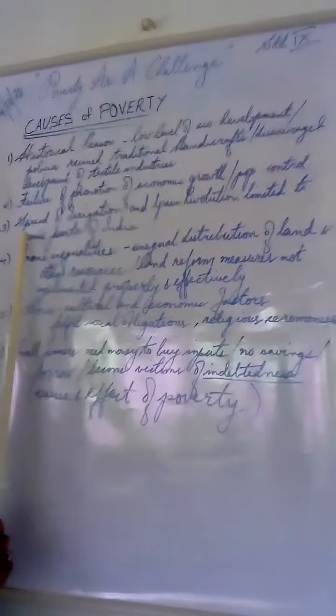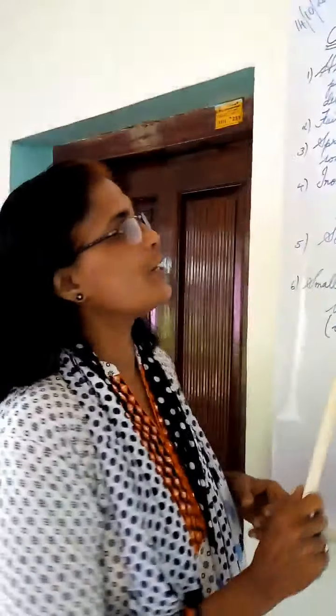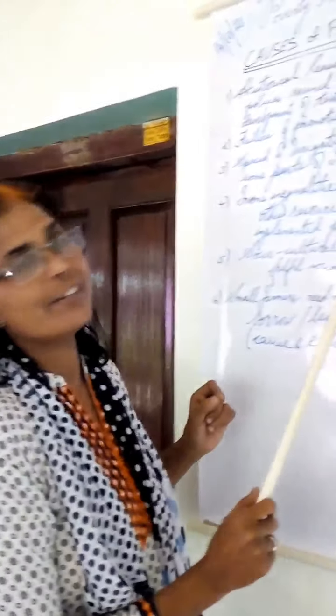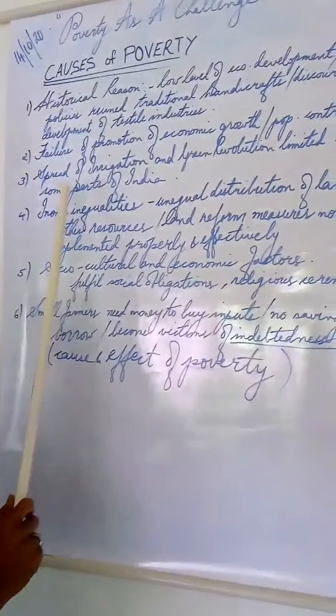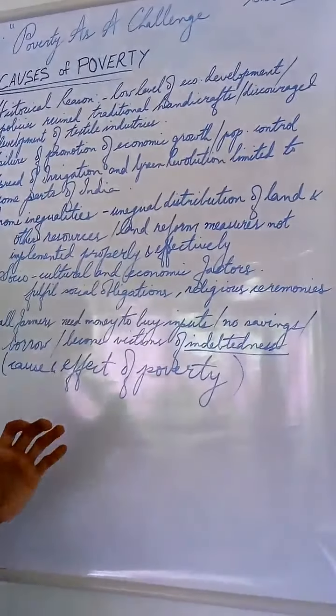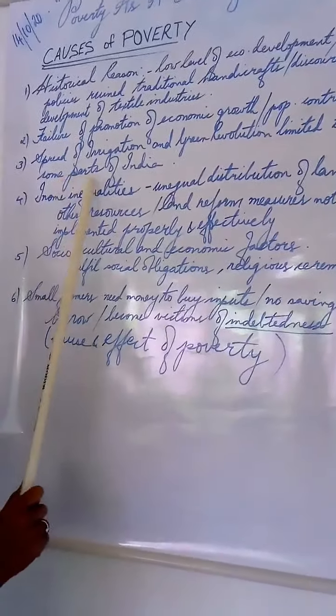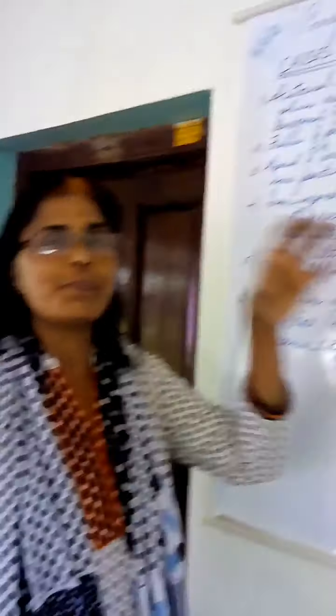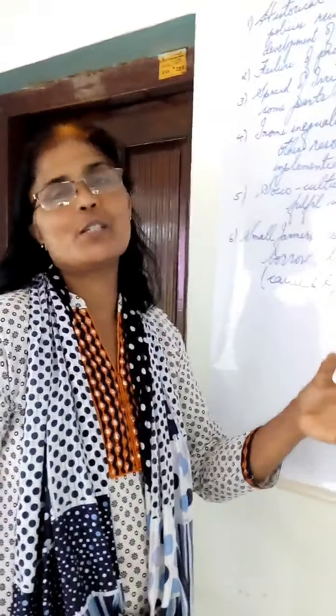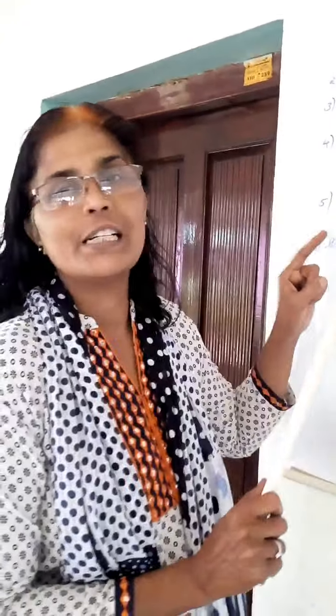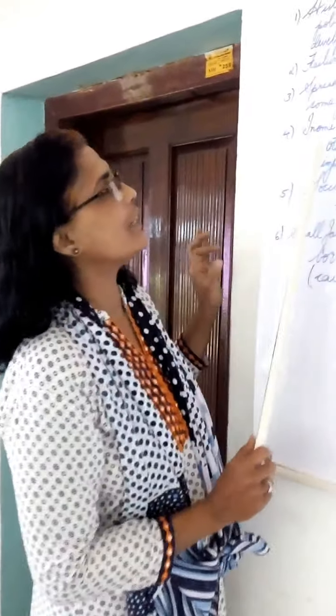Then the third reason is the spread of irrigation and the green revolution. The spread of irrigation and the green revolution took place only in selected parts of our country. It was not supplied to all the various poor farmers of our country. So this is another reason for the increase of poverty in our country.